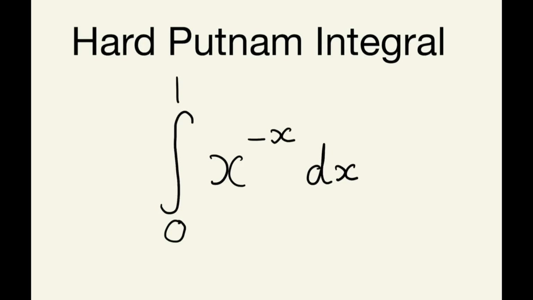So today we're going to be looking at this hard Putnam integral, of course from the Putnam Exam. I'm not too sure which year this is from, but it's the integral from 0 to 1 of x to the power of negative x dx. Now this is a difficult integral to solve, and you cannot solve it, to my knowledge, with the standard integration methods such as substitution. Maybe we've got a series expansion in there somewhere. Feynman's method falls short for me. I couldn't get it to work.